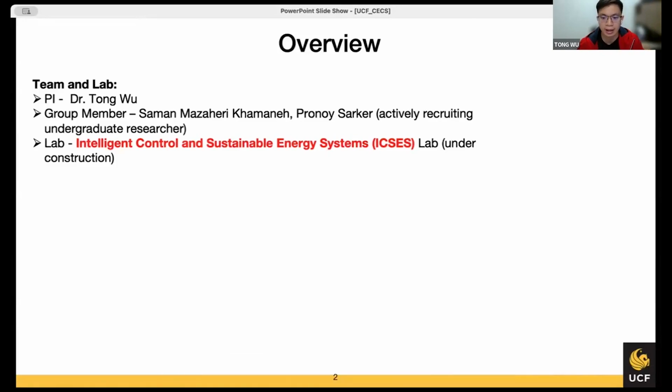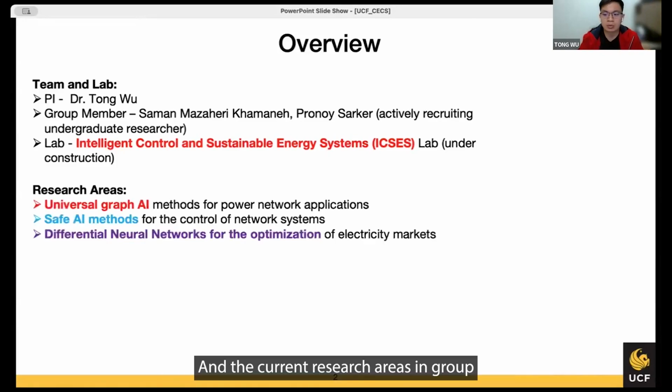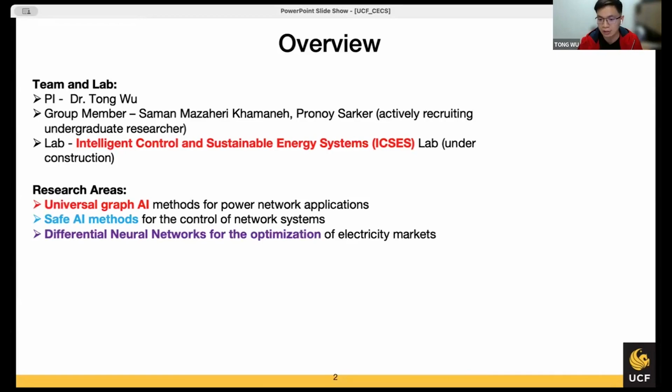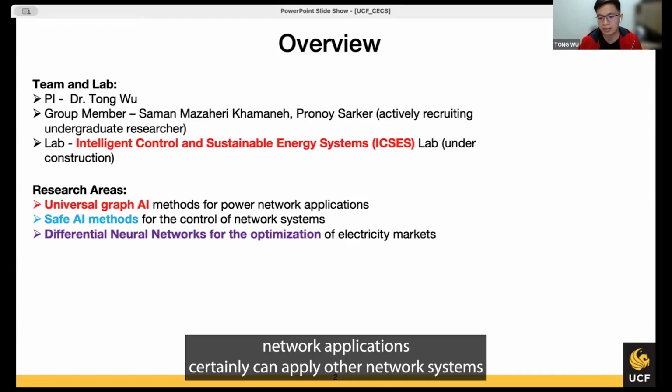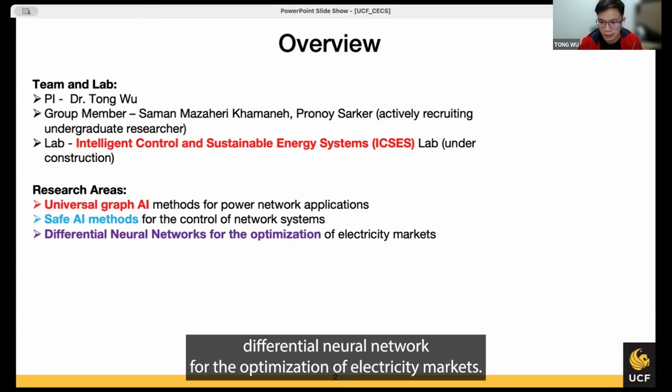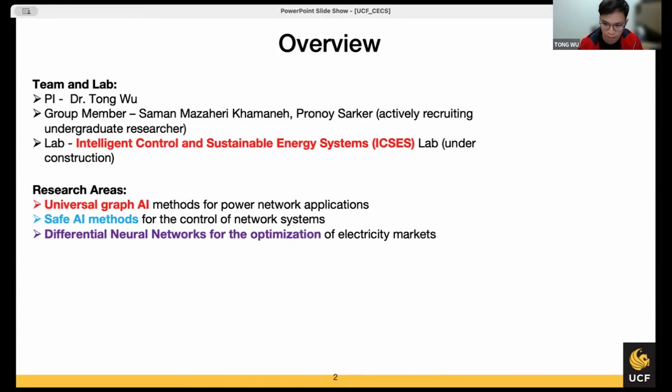And the current research areas in my group include universal grid AI, graph AI methods for the power network applications. Certainly, it can apply to other network systems, and safe AI methods for the control of network systems, as well as differential neural network for the optimization of electricity markets.